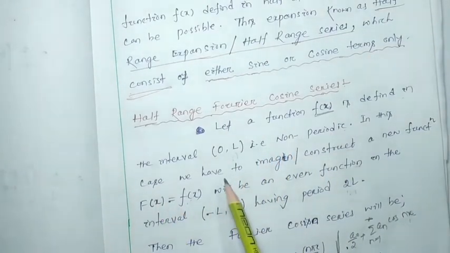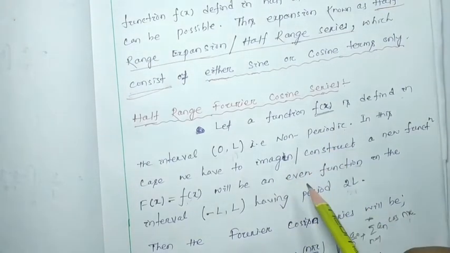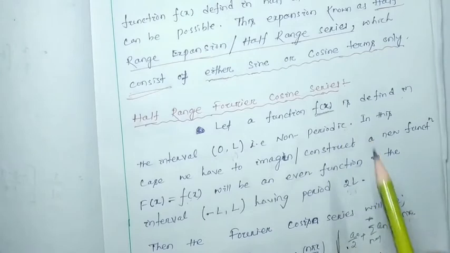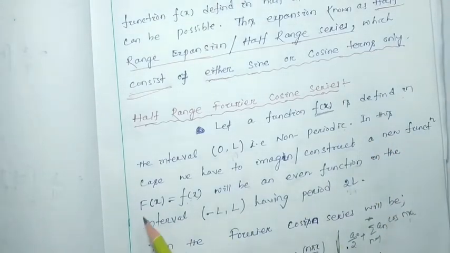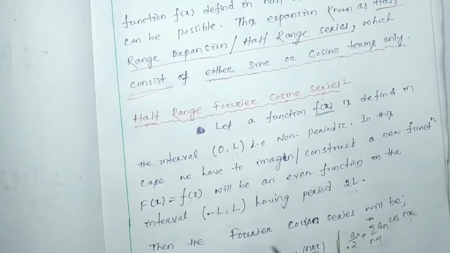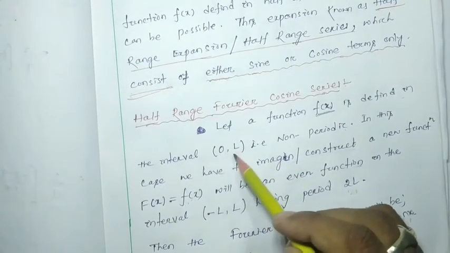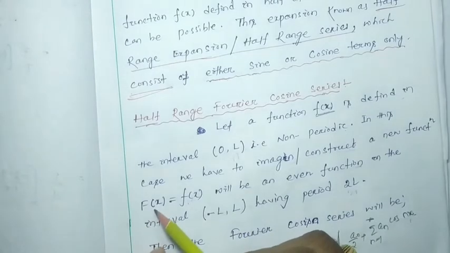In this case we have to imagine or construct or transform this function into a new function, capital F(x), equal to f(x). The f(x) is not going to be changed but the interval is going to be changed, and only for that we call it capital F(x).